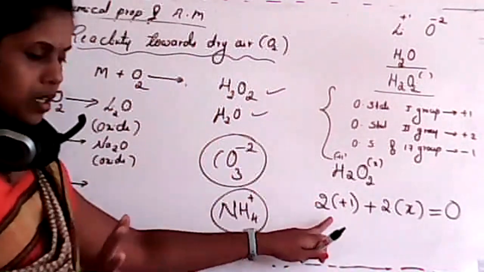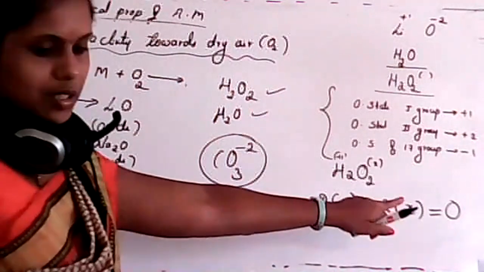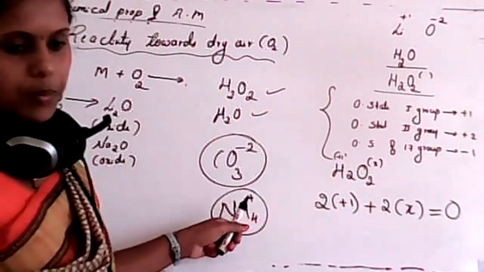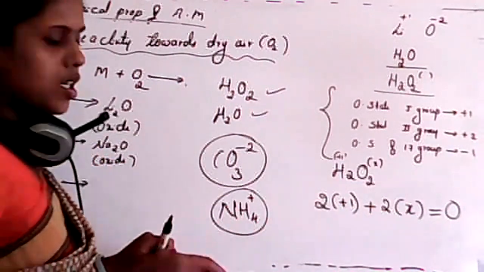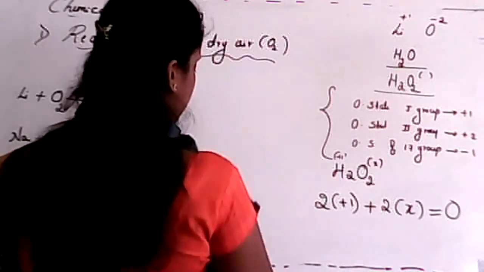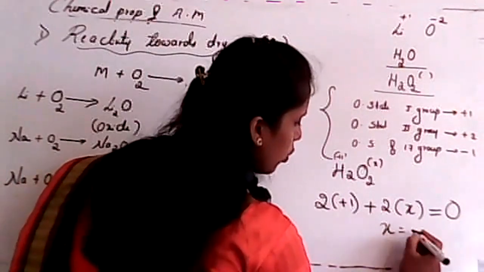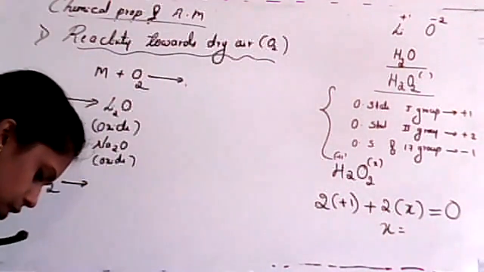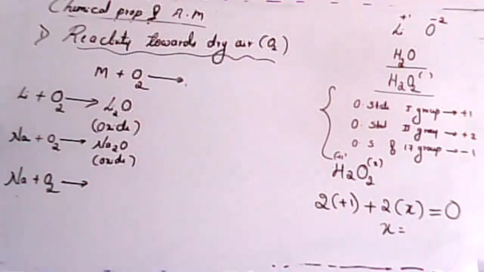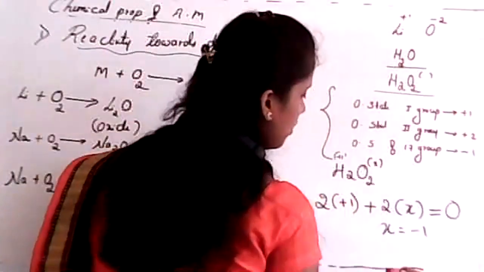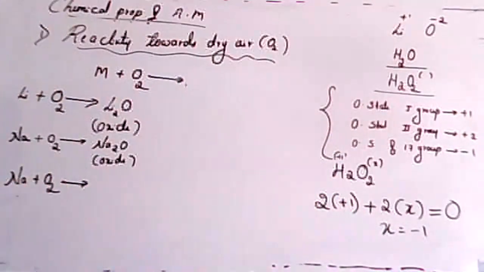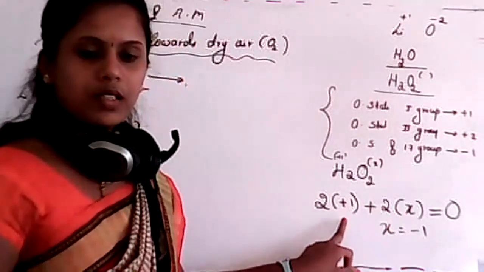You study this in redox reactions, but here I am giving some hints. Is it clear why we consider 0 over there? Because it is a neutral atom. So now just find the value of x. What will be the value of x, student? Just reply. Yes, it is minus 1, isn't it? 2x and 2, 1. It will go.